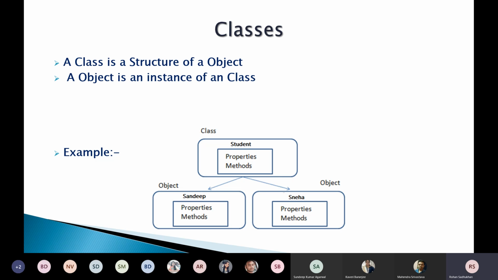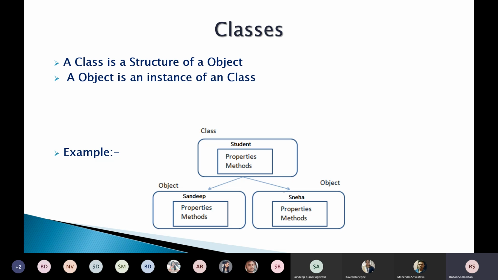So what is class? A class is a structure of object. A structure of object means if we assume a class as a student, then it has some properties and methods. Properties mean we have some data about the student like his name, his age, or other information about the student. And methods are some performances like studying or reading books.